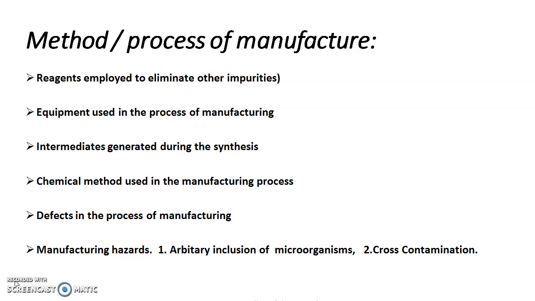Next are chemical methods used in the manufacturing process, then defects in the manufacturing process. When we manufacture the pharmaceutical substance, we need to take the accurate amount of the substances required in that process, and we have to do the addition at the particular time. If we miss the quantity, or miss the addition or the timing, then there is a chance of formation of a byproduct which can be considered as an impurity.